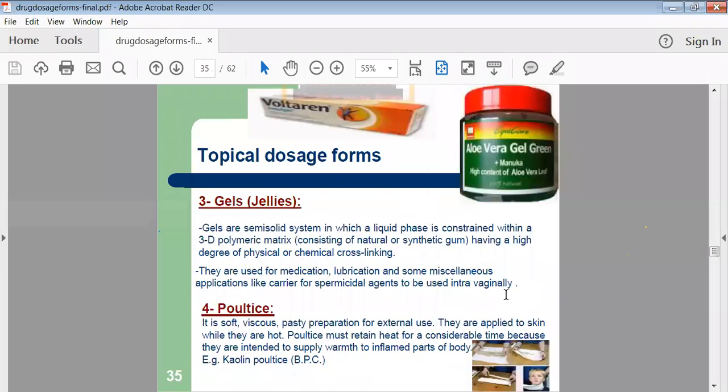Gels. Nowadays gels as well as jellies are becoming familiar. These are translucent or transparent types of preparations applied topically on the skin. There are so many gels available in the market. Then poultices. Poultices are soft, viscous, pasty preparations. Generally these are applied only on the skin. When applied, poultices will form a thick layer on your skin after some time.